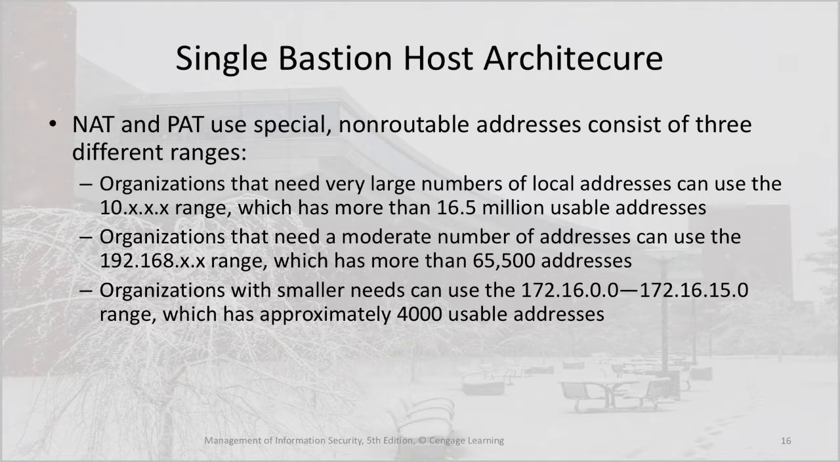NAT and PAT use special non-routable addresses that consist of 3 different ranges. Organizations that need very large numbers of local addresses can use the 10.x.x.x range, which has more than 16.5 million usable addresses. Organizations that need a moderate number of addresses, such as most home users, can use the 192.168.x.x range, which has more than 65,500 addresses.